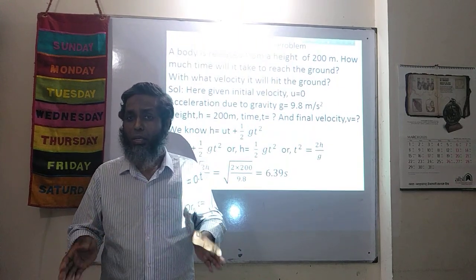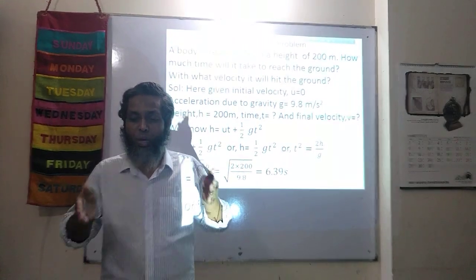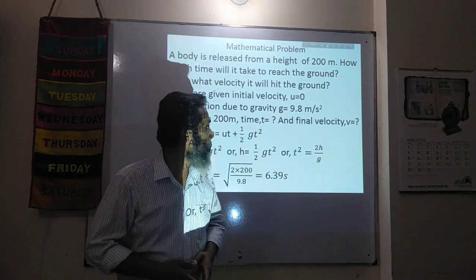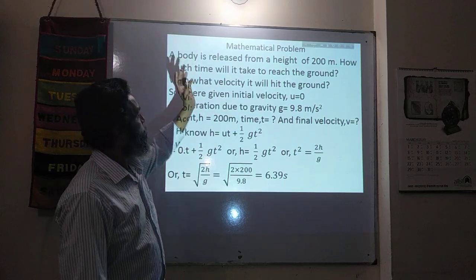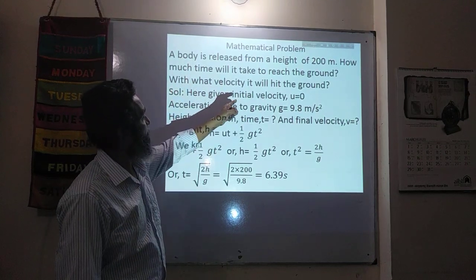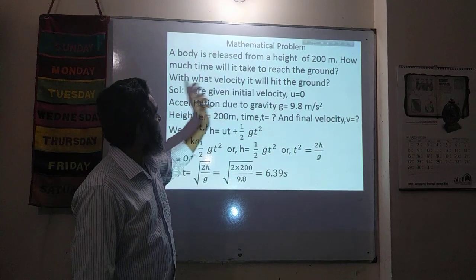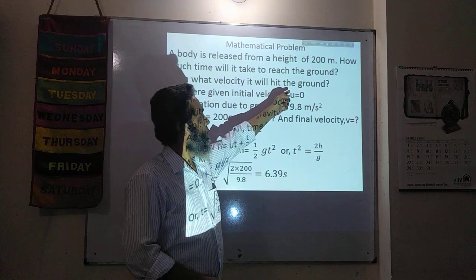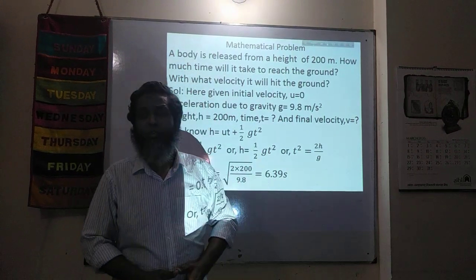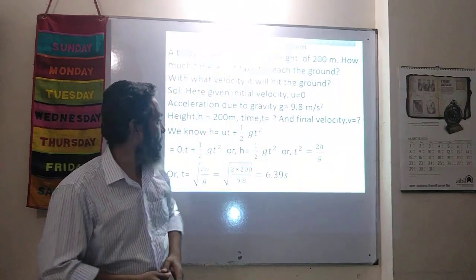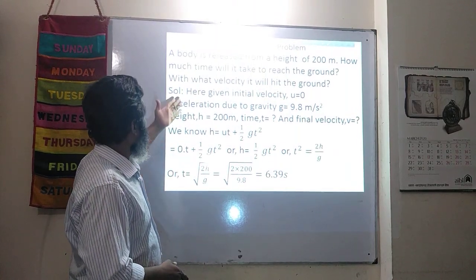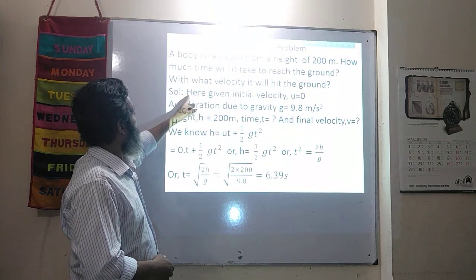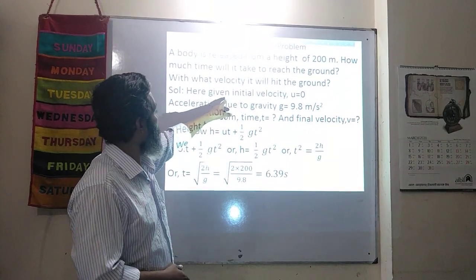How a problem is done is very important. You have to go through the problem very carefully and repeatedly. Here there are two questions: how much time will it take, that is, time is asked here, and with what velocity will it hit the ground, that is, the final velocity is asked to be determined. The solution is given. Let us have a look at the solution.